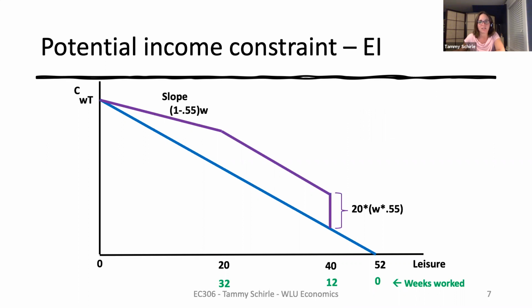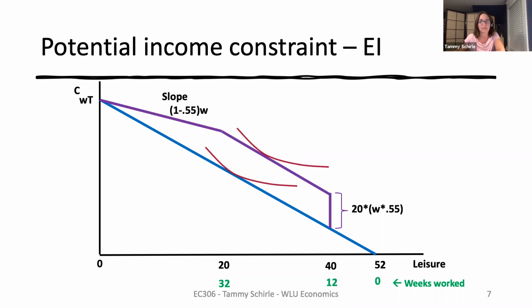So now that we have our budget constraint to consider, we can think about the likely effects on work decisions. First, consider a person that was working quite a bit. EI has a substitution effect as the relative price of leisure has dropped and should drive an increase in leisure time. And it has an income effect, which also drives an increase in leisure. So we'd expect to see a reduction in work hours for this person.